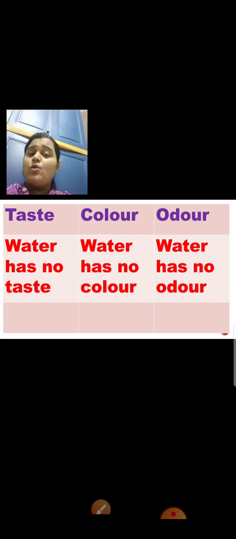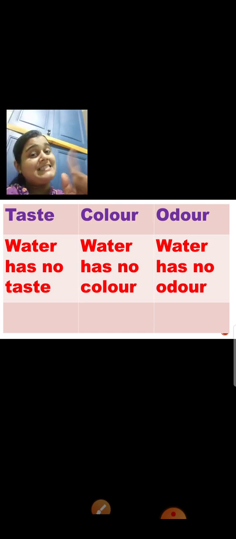See the first one, taste. Now, as you all know, water does not have any taste. So potable water, the water which is safe for drinking, will not have any taste. So below the taste column I have written water has no taste. See the second one, color. Water has no color. And odor. Odor means smell. Water has no odor, that means smell.